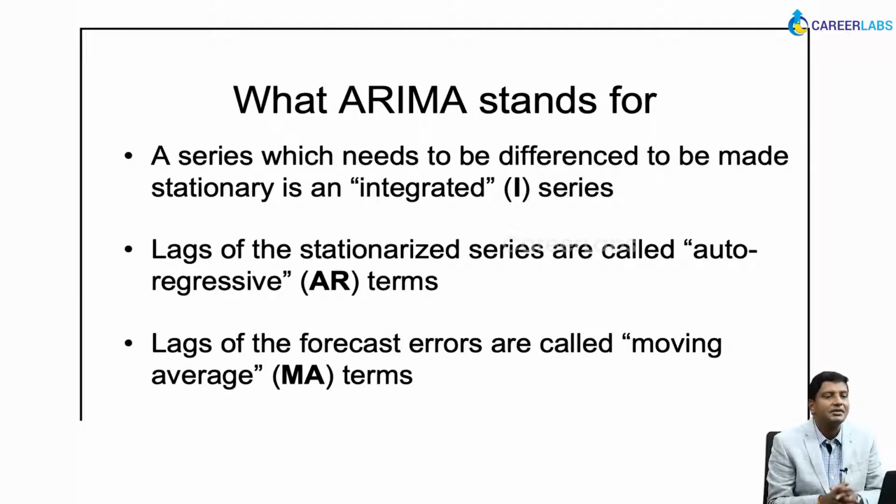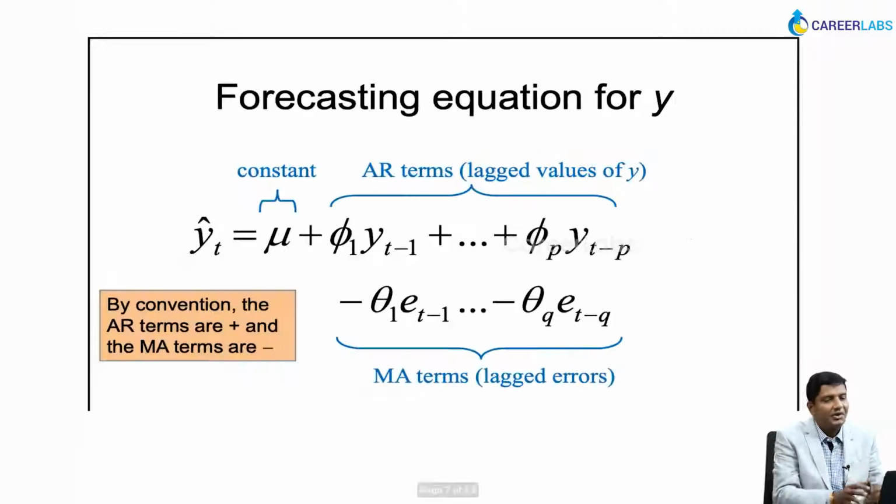ARIMA stands for, basically, the autoregressive part, the AR part, and then another part, the moving average. So let's understand what autoregressive is. Autoregressive means that there is a strong correlation to itself for the previous values, as we talked about. That's your autoregression, which means that you can calculate today's value using yesterday's value or the day before yesterday's value. So the past few days' values are useful for calculating today's value, right?